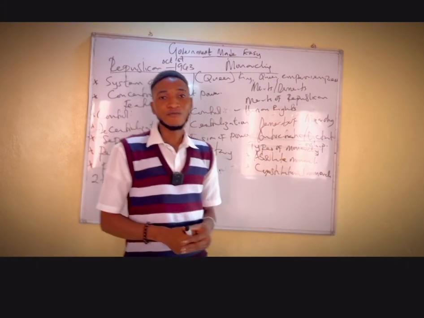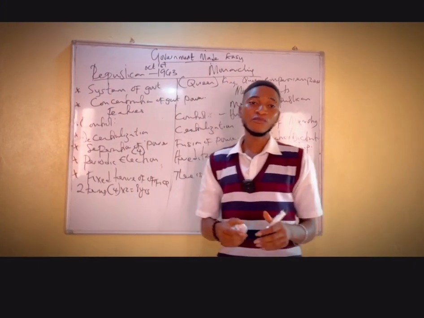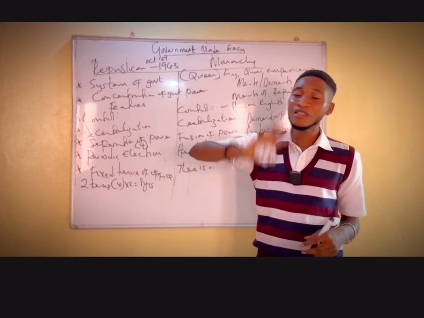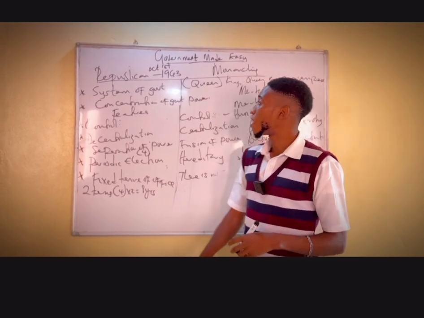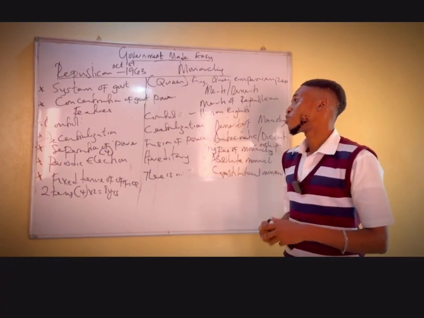So guys, I've been able to dismantle these two topics, and I want to believe that by now we have been able to understand every detail on republican government and all details on the monarchy system of government.